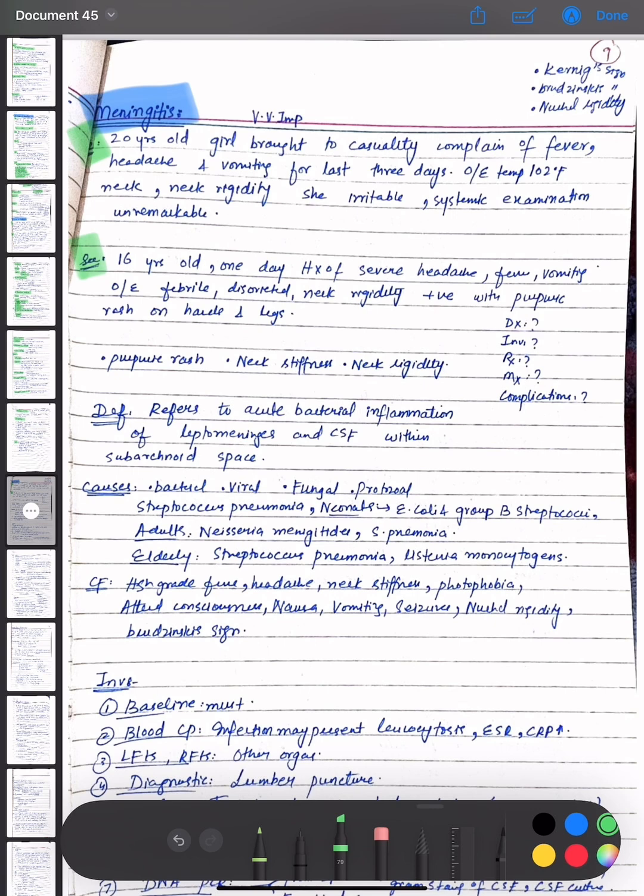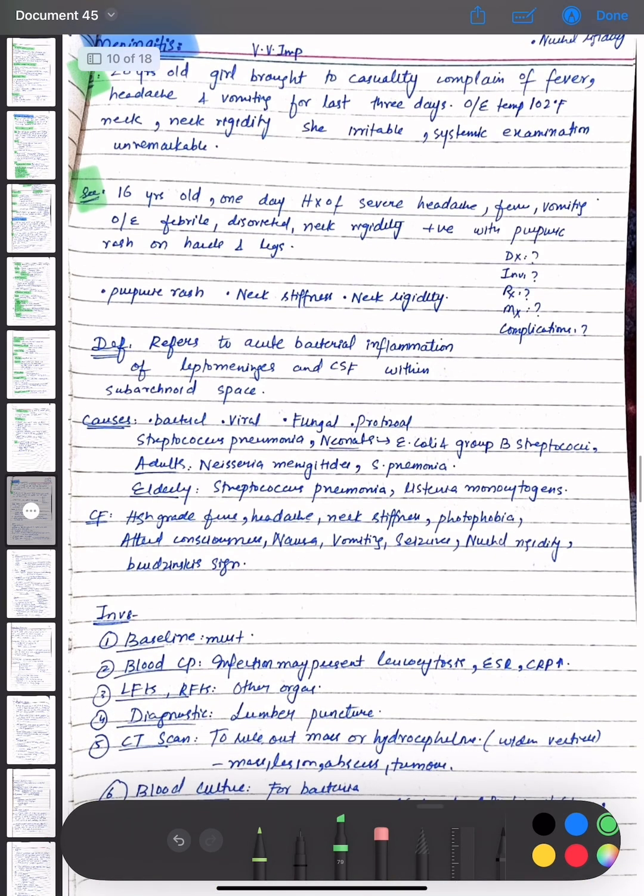Okay, so the definition of meningitis is that it refers to the acute bacterial inflammation of leptomeninges and CSF within the subarachnoid space. The causes of meningitis are bacterial, viral, fungal, protozoal. Streptococcus pneumoniae in neonates, E. coli, and group B streptococci. In adults, Neisseria meningitidis and S. pneumoniae are present.